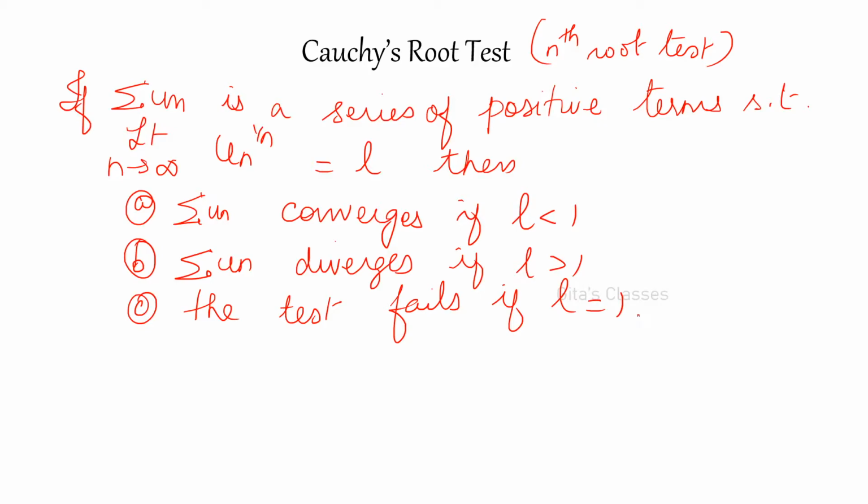For all the other tests we have studied, L greater than 1 is convergent, less than 1 is divergent, and equal to 1 the test fails. Only for Cauchy's root test it will vary, just remember. Now as usual, problems: test the convergence of the series. So here first problem, sigma 2 power n by n cube.